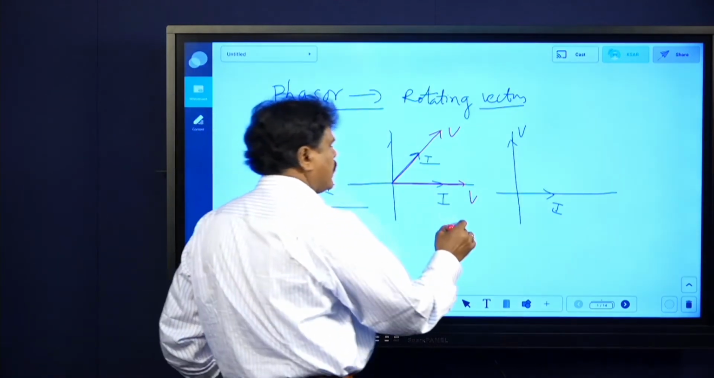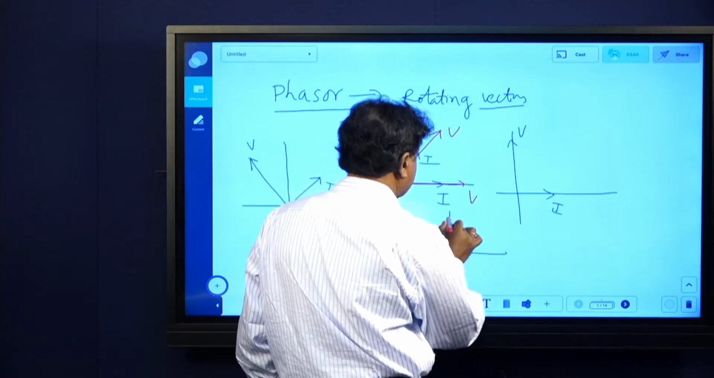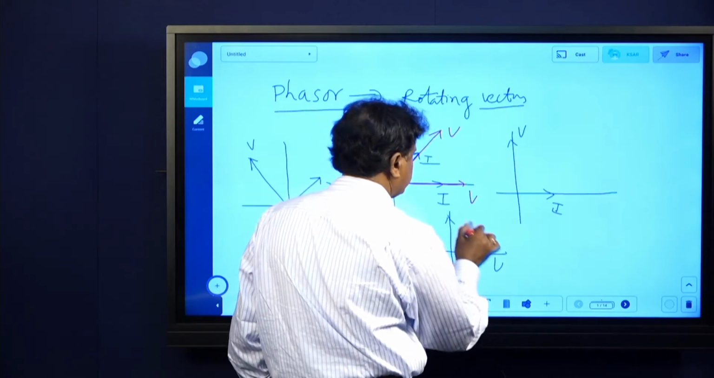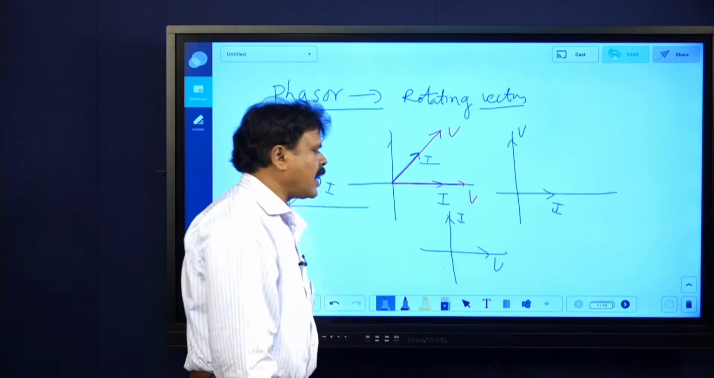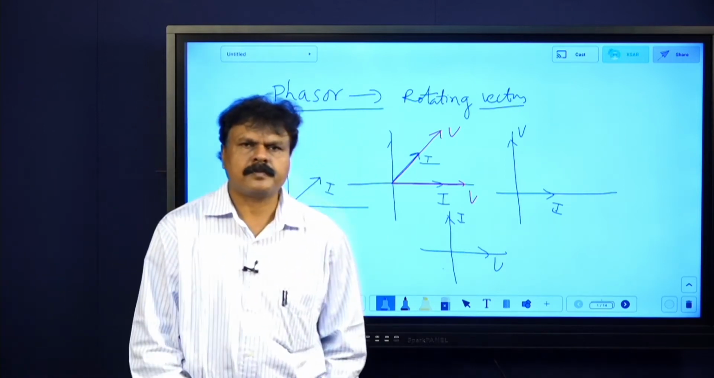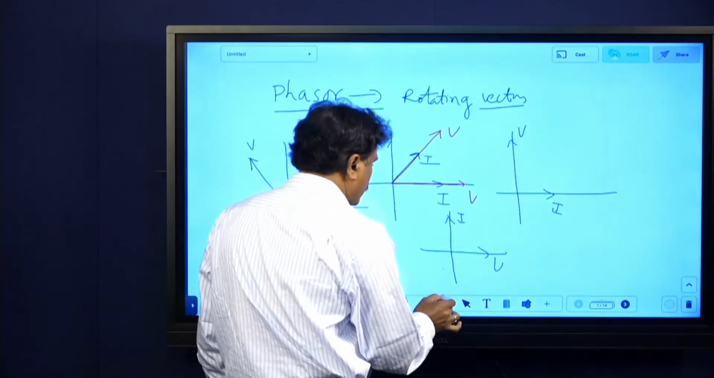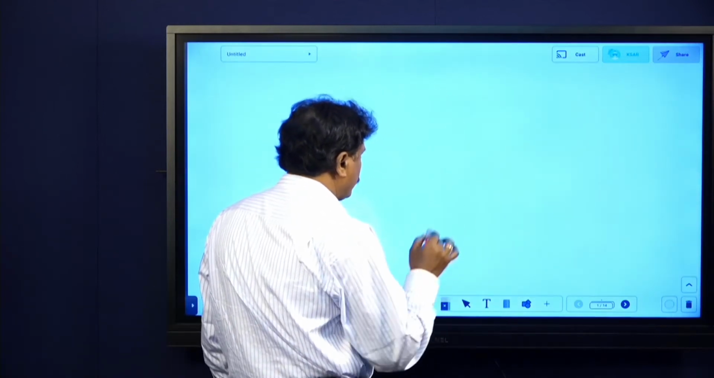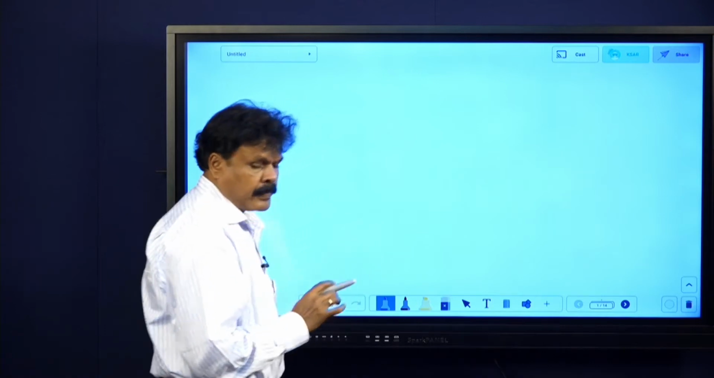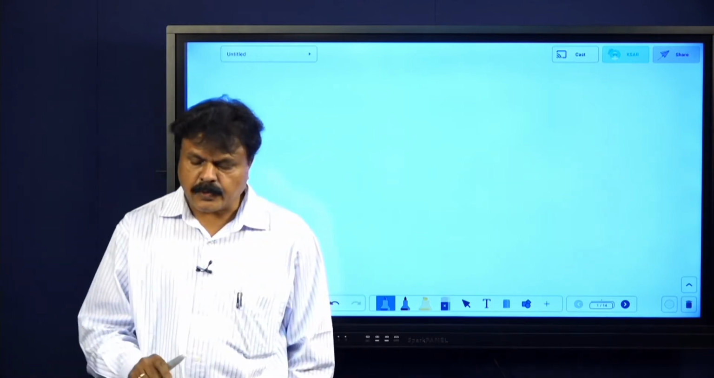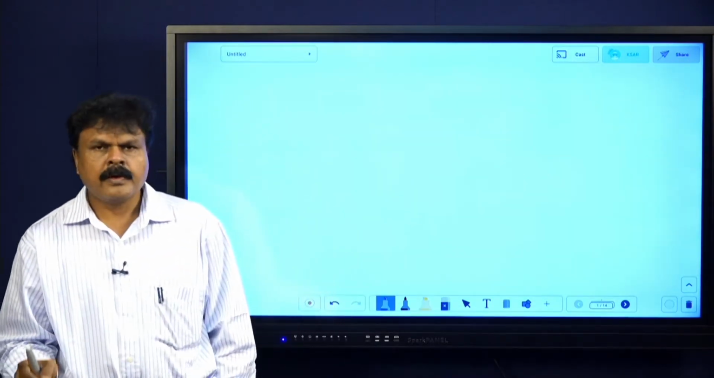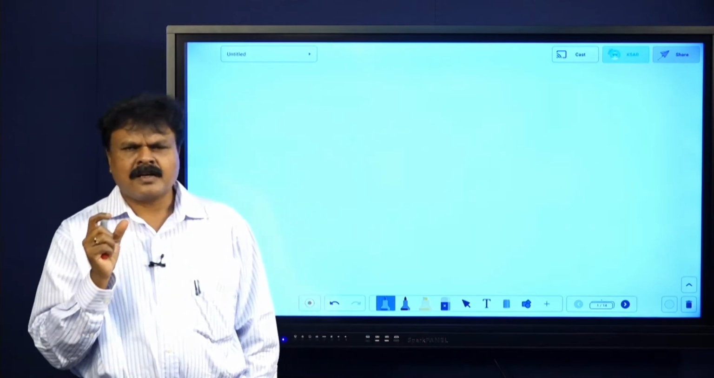In case I am writing it the other way, this is I and this is V, then current leads the voltage by pi by 2. These are the things I need. Now, a few further things I won't explain, I will go ahead with the LCR circuit. Before going to the LCR circuit, some points are required.